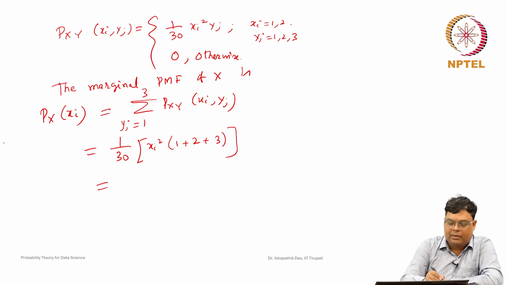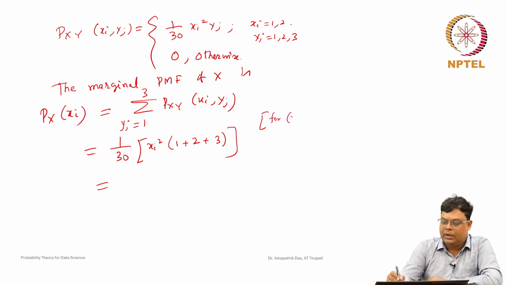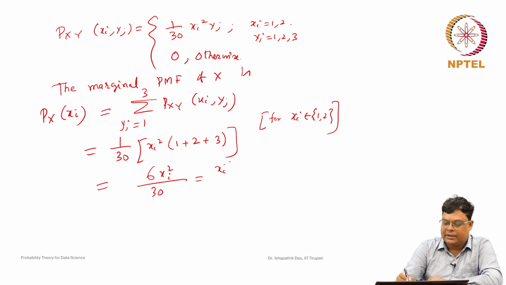So, we can write for xi belongs to 1 and 2, otherwise this value is 0. So, xi square, so 2 plus 1, 6 xi square by 30. So, this is nothing but xi square by 5. So, we have to write properly the probability mass function.